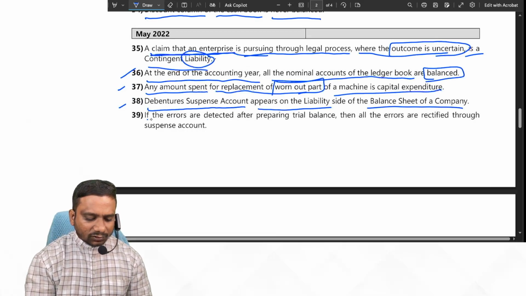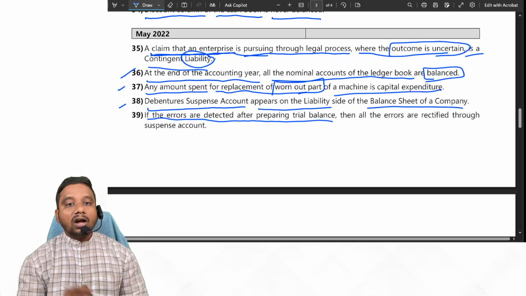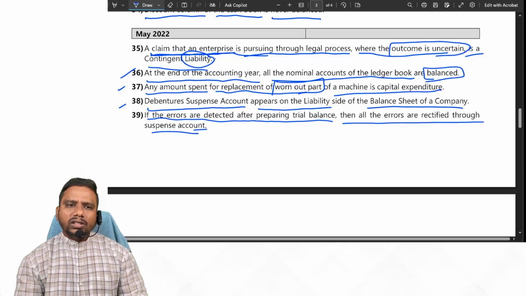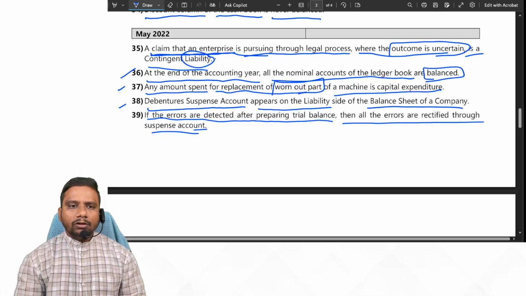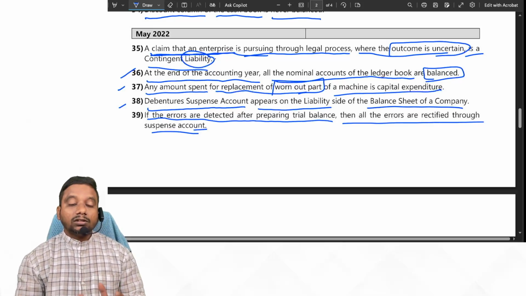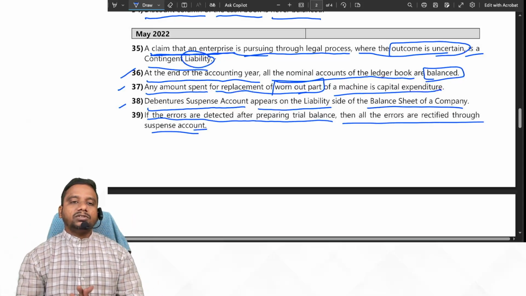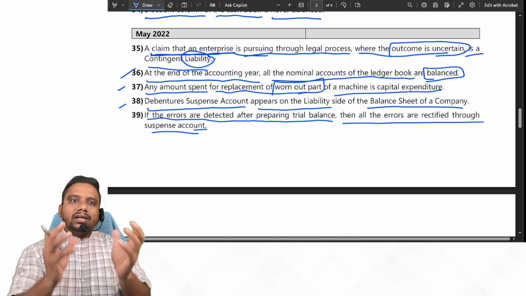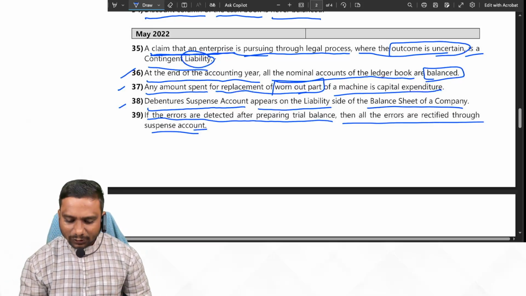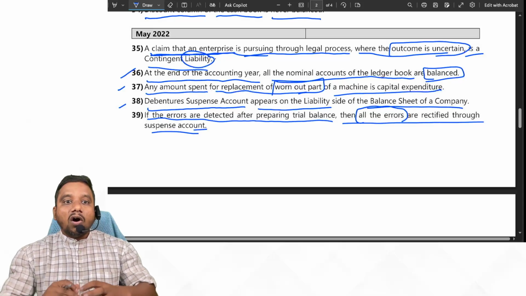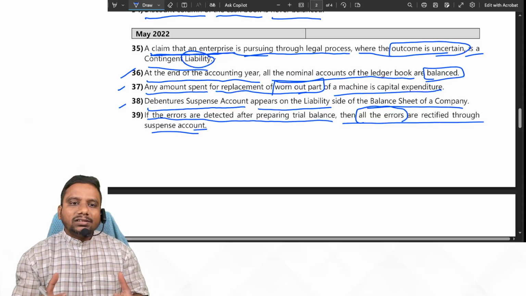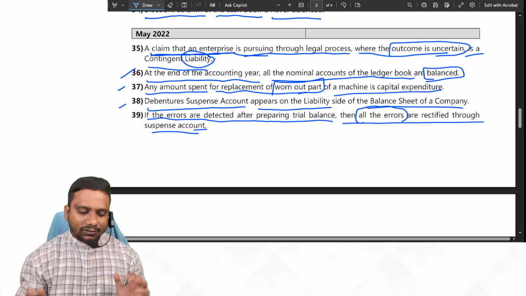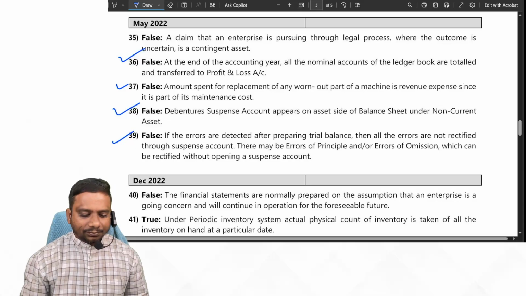Next one. If the errors are detected after preparing the trial balance, then all the errors are rectified through suspense account. Actually, when errors are rectified after the trial balance, we rectify the errors through suspense account. That is when the need for a suspense account comes. But it is not necessary that all the errors are rectified through suspense account. Here they said all the errors. No. Some errors need not be rectified through suspense account. So the given statement is false. 39th, false. Yes or no, students?